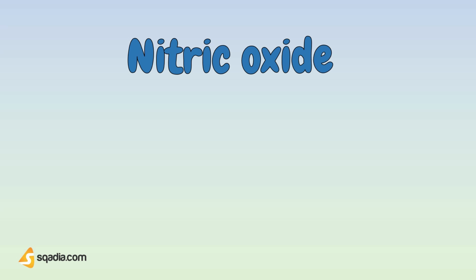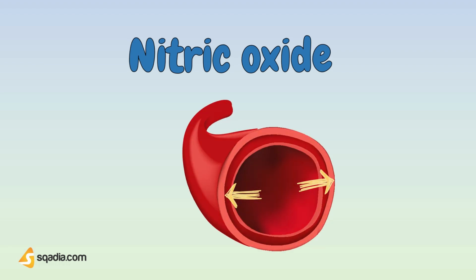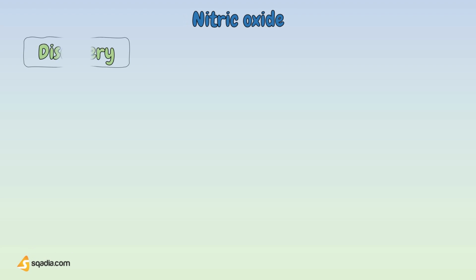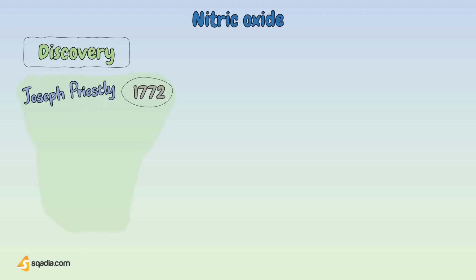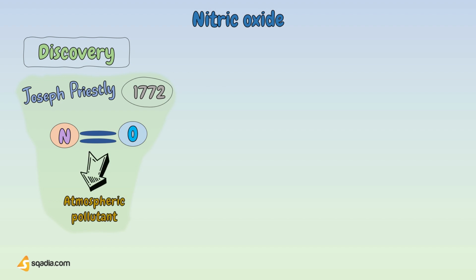In this video, we are going to talk about nitric oxide, a signaling molecule that plays a prominent role in vasodilation. Nitric oxide was first identified as a gas by Joseph Priestley in 1772, where they found it is a simple molecule consisting of just one atom of nitrogen and one atom of oxygen, so it is also called nitrogen monoxide. But for much time, it was thought of as an atmospheric pollutant only.